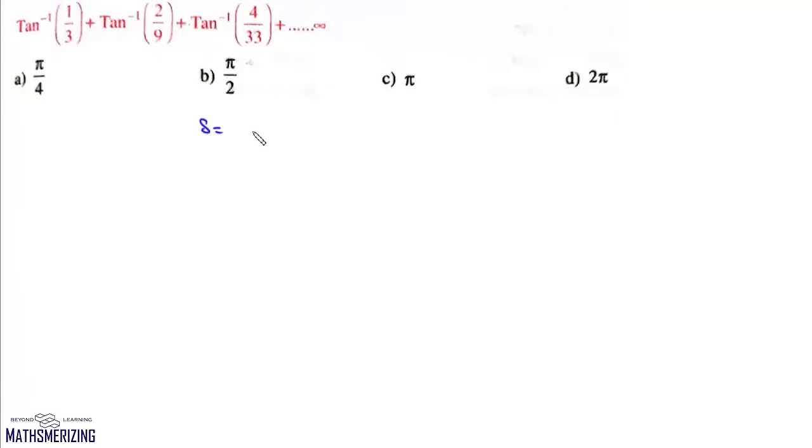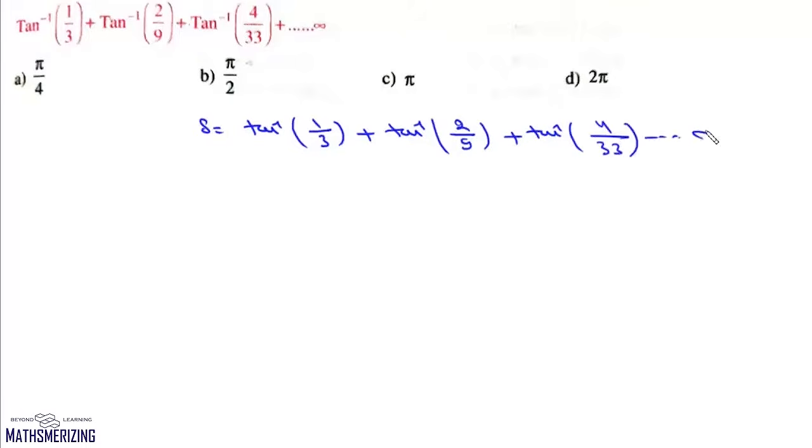Now let us take another problem, and it is we need to find sum of this infinite series, which is tan inverse 1 by 3 plus tan inverse 2 by 9 plus tan inverse 4 by 33, and this series, it continues up to infinite. Now an important step in solving such questions is to figure out its general term, or the pattern in its general term.